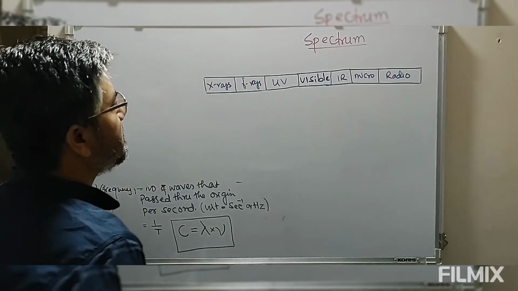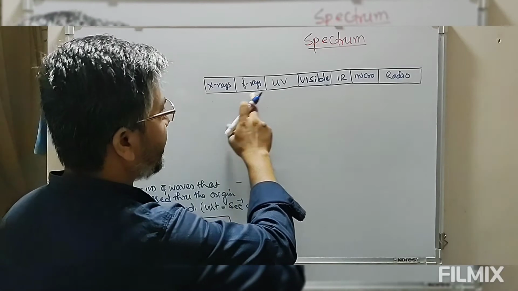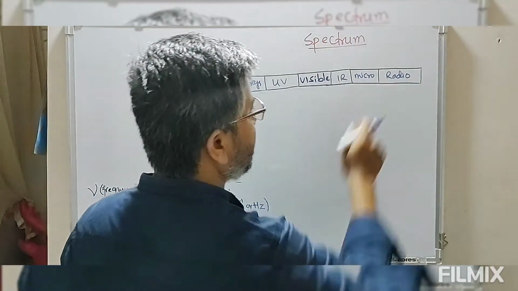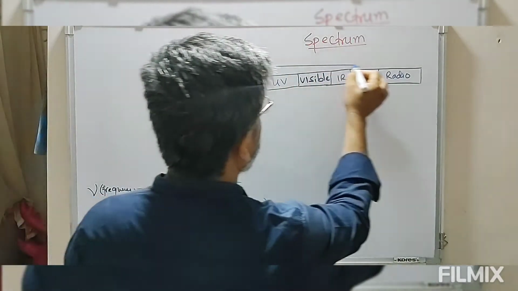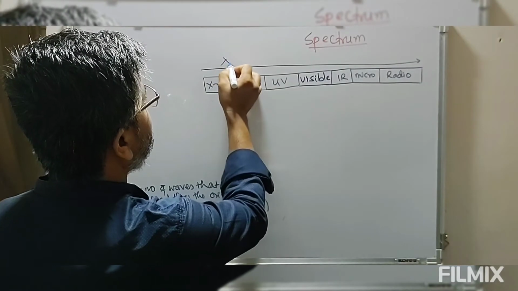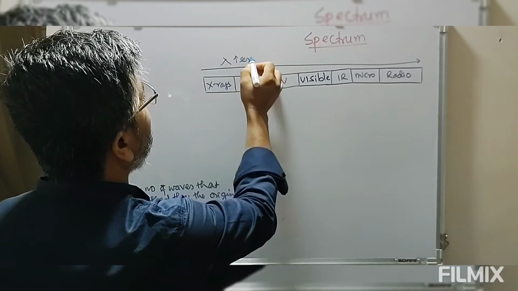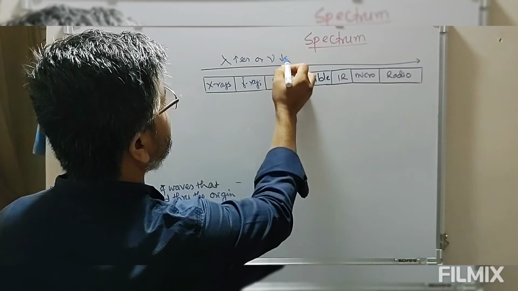Now moving from X-rays, gamma rays, ultraviolet, visible, infrared, microwaves to radio waves, wavelength increases or frequency decreases.